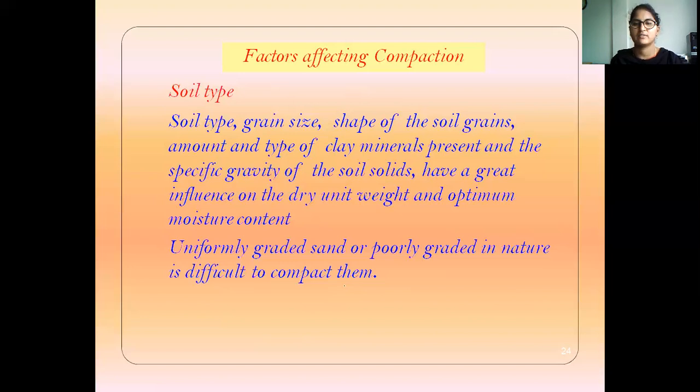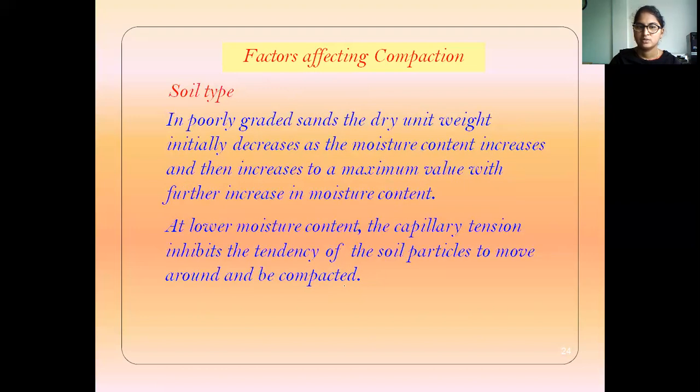A soil consisting of coarse grain particles, fine grain particles and intermediate particles is called a well graded soil, and it can be compacted to high dry unit weight, especially if it contains some fines. So the type of soil has a great influence on the dry unit weight and moisture content. At lower moisture content, capillary tension inhibits the tendency of the soil particles to move around and be compacted.